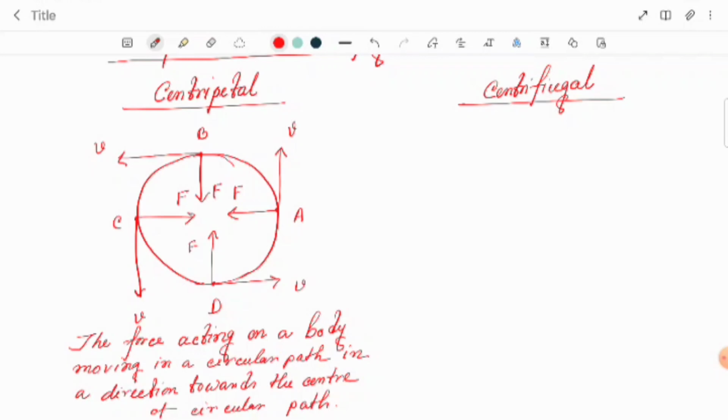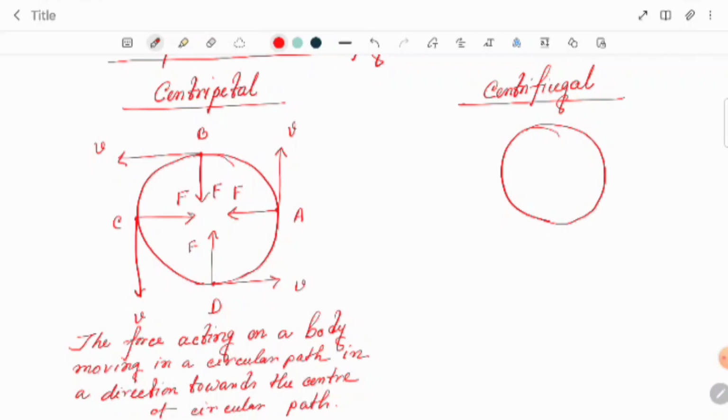Okay, next we are going to discuss centrifugal force. Let's see what is centrifugal force. Centrifugal force means a force which, unlike the centripetal force that acts towards the center, will be acting in the outward direction.